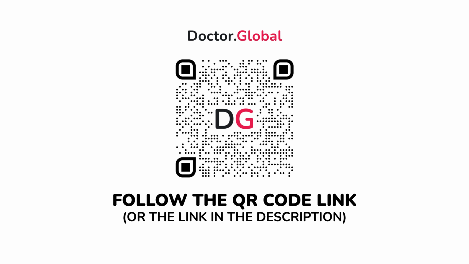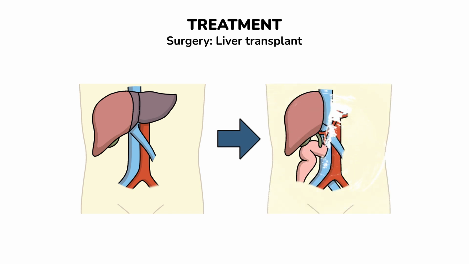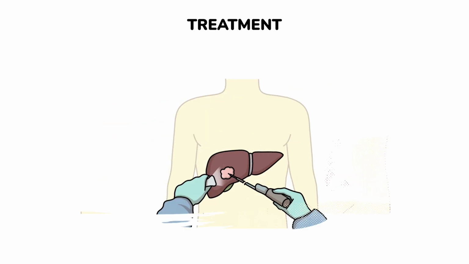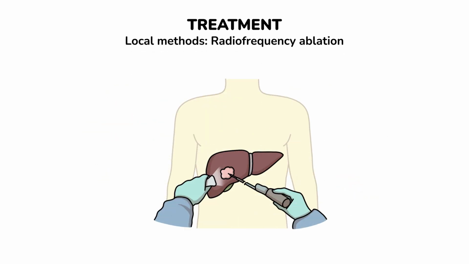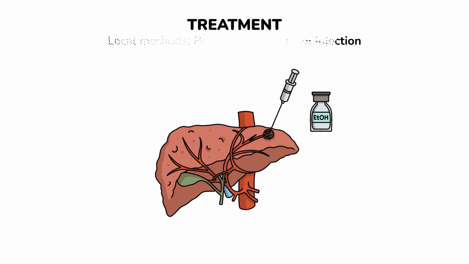Let's return to the treatment methods. Liver transplant replaces the diseased liver with a healthy one from a donor. It is often done in cases where the cancer has not spread outside the liver. Local methods. Radiofrequency ablation uses heat to destroy cancer cells. Percutaneous ethanol injection uses ethanol to scorch the tumor. The ethanol is injected directly into the tumor through the skin.